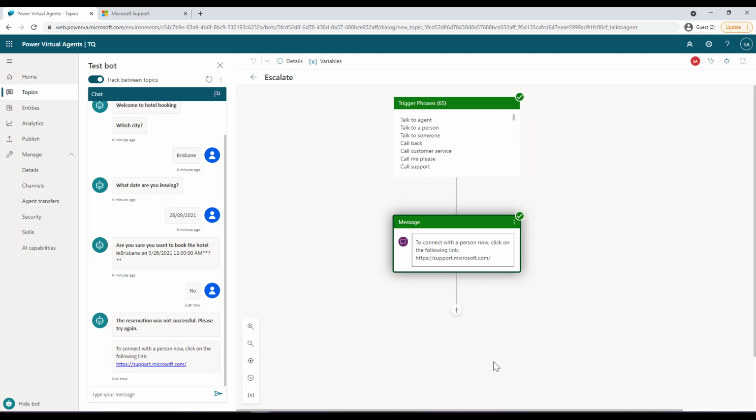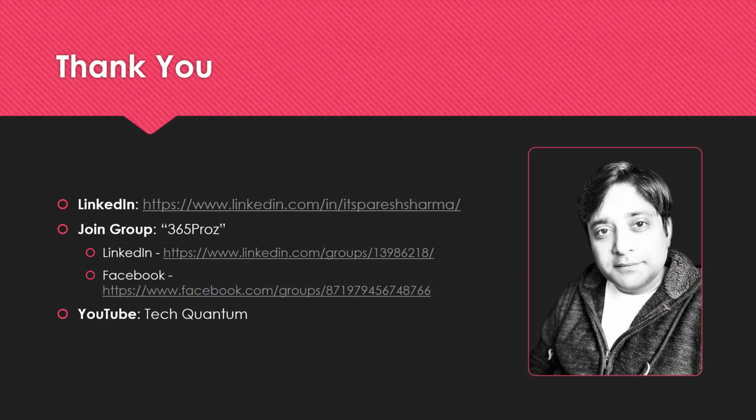All right, so this is all about how you can use Power Virtual Agents, how you can create a bot, how you can create topics, how you can create entities, use those entities in the topic, and how you can create actions, and also publish the bot. Use it with the demo website or your custom website, and also with your Teams. And at the end you also saw the mechanism to hand the conversation to a real person. So this is all about Power Virtual Agents in this particular training and webinar. I hope you enjoyed, and why don't you go ahead and try it for yourself. Thank you again for your participation.